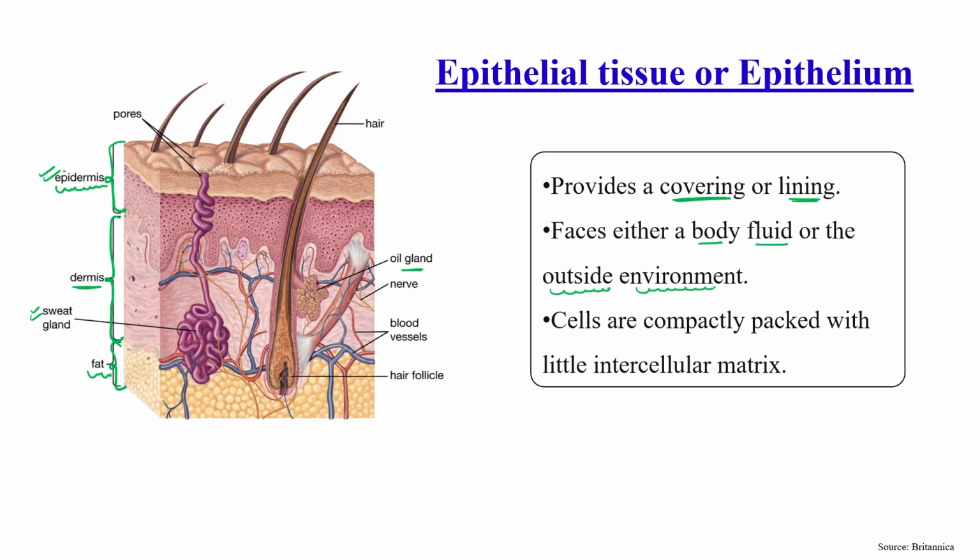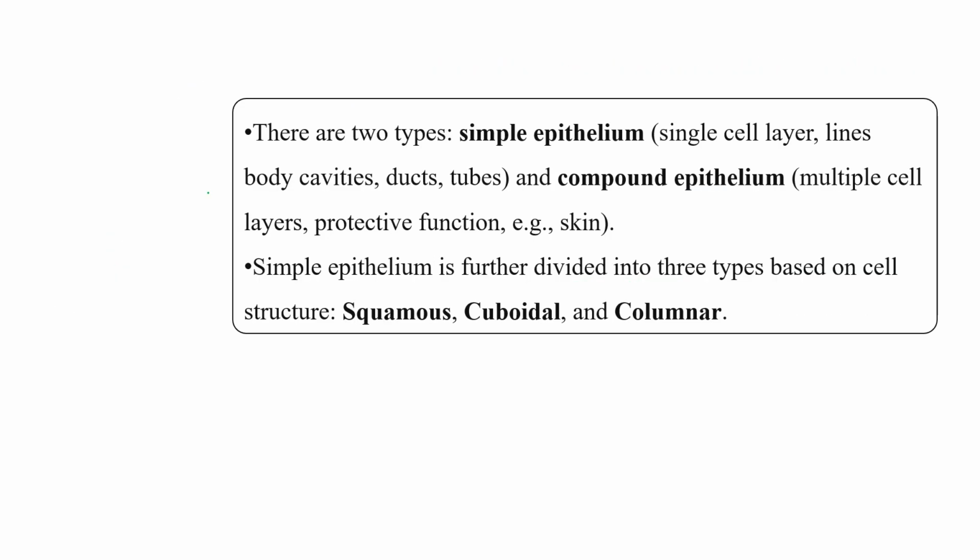If we are talking about an organ, then it faces the body fluid, outside body fluid, or if it is the outer covering of an individual, then this dermis, epidermis, faces the outer environment. Okay, and all the cells which are present over here in epithelial tissue are compactly packed with little intracellular matrix. As you can see over here, these are compactly packed.